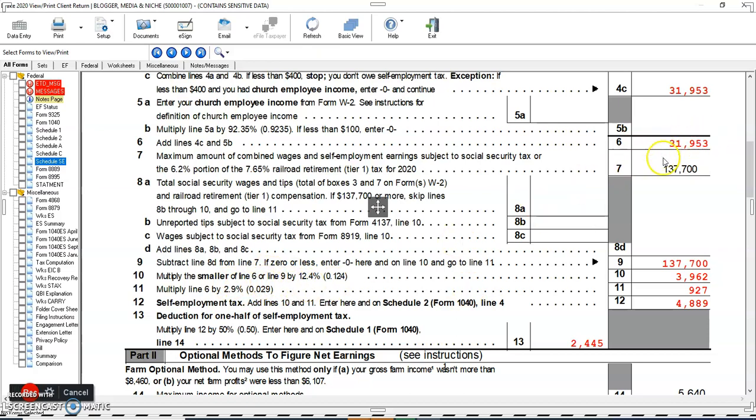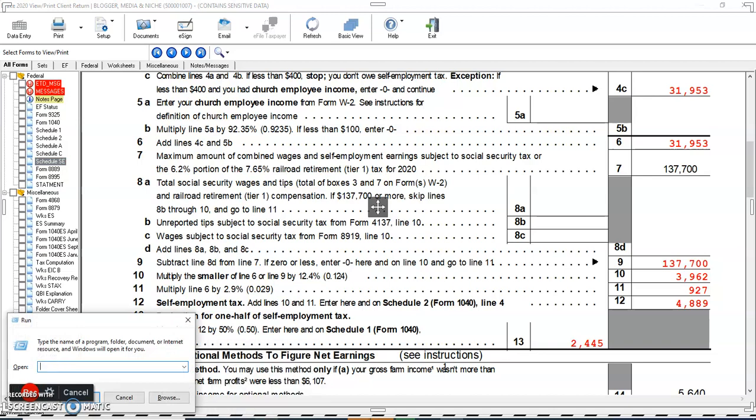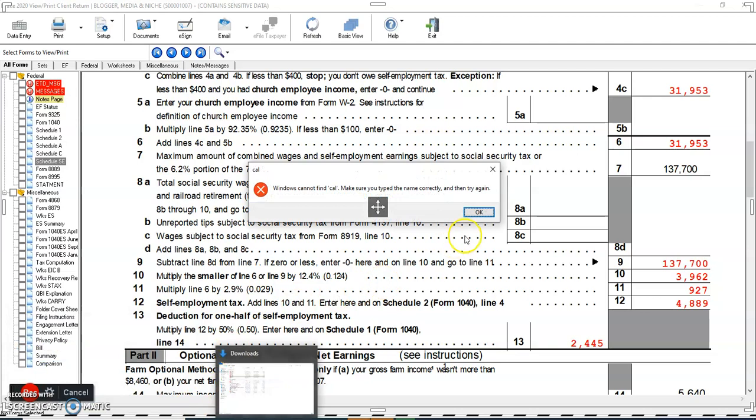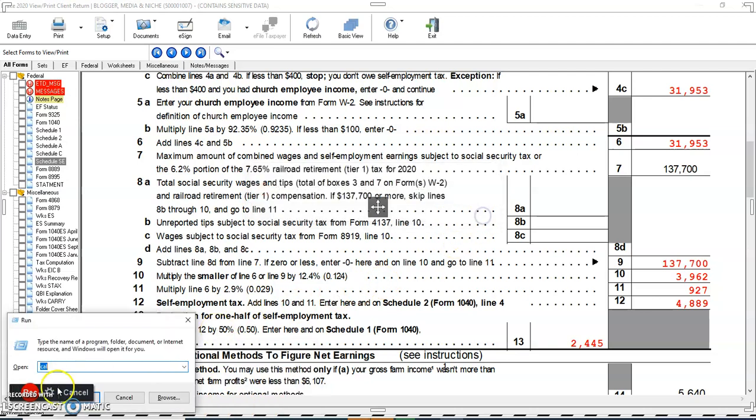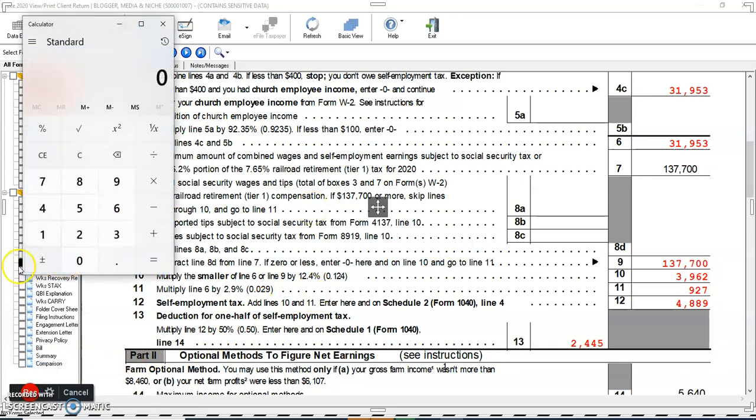We have to multiply this amount by 12.4%, which comes to $3,962. Okay, we can calculate this. Let's have a look.